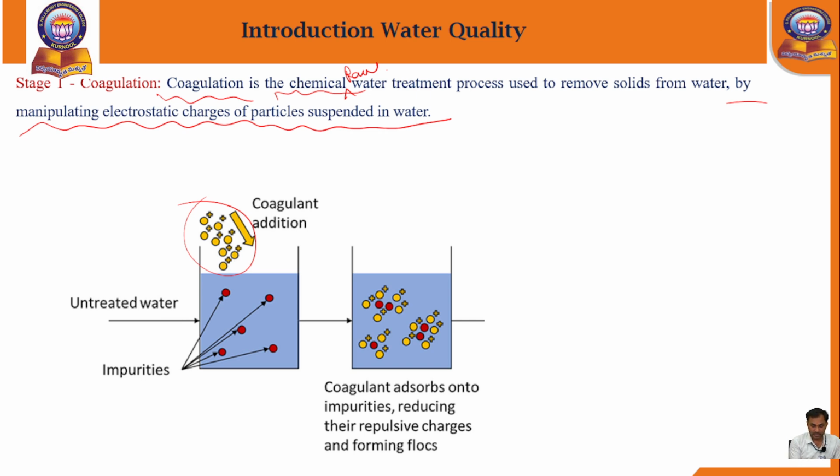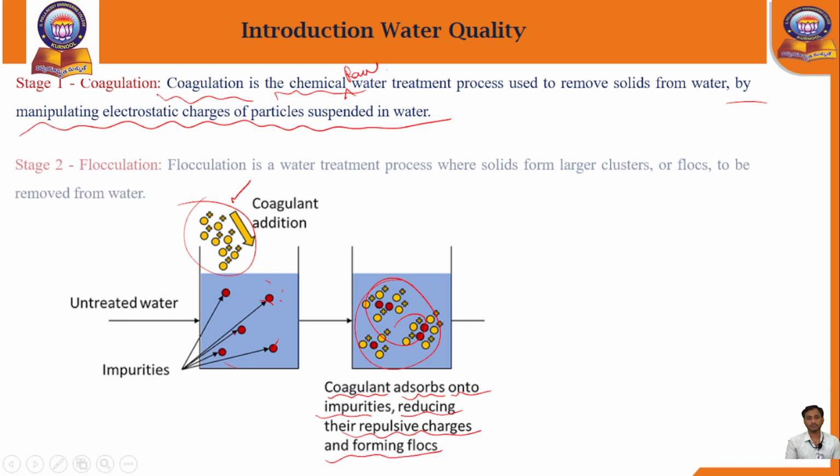This is the untreated water, and these are the impurities: stones, solids, soil particles, stem particles, or dirt particles, all present in this raw water. When we add the coagulation agent into the raw water, it mixes and forms small solid particles. The coagulant adsorbs onto the impurities, reducing their repulsive charges and leading to flocculation.